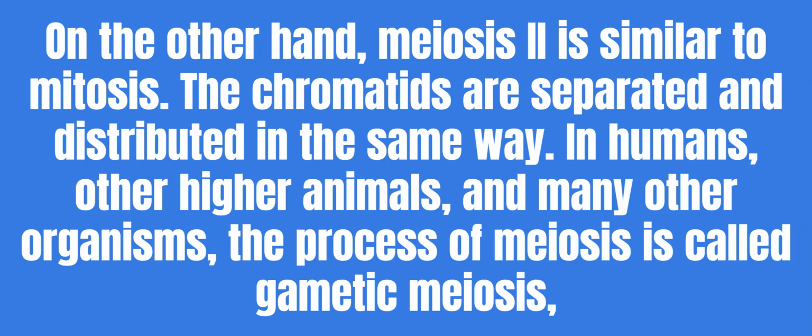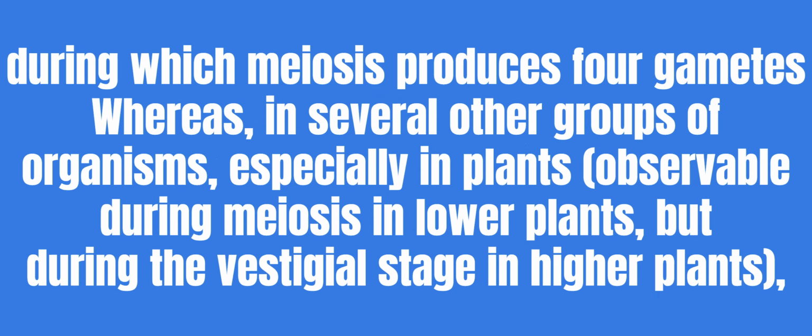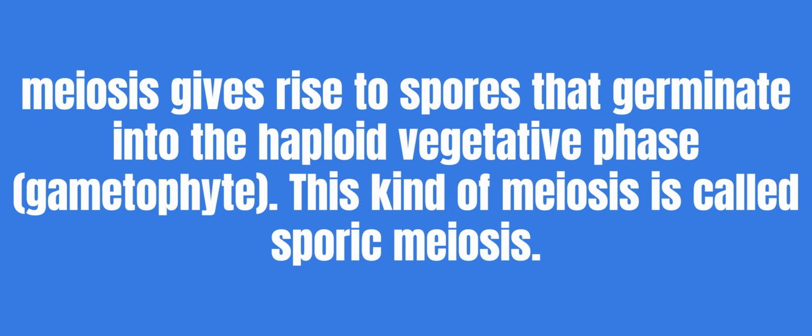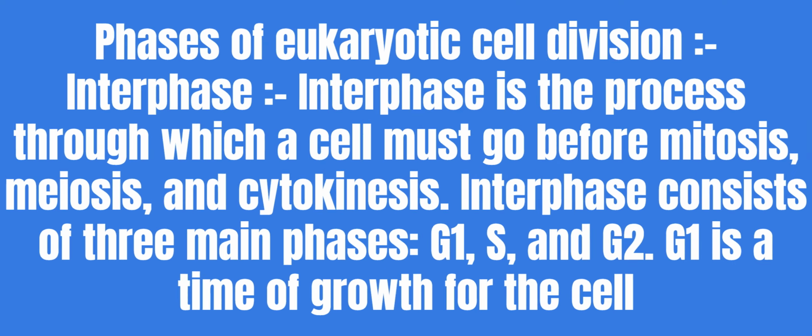In humans, other higher animals, and many other organisms, the process of meiosis is called gametic meiosis, during which meiosis produces 4 gametes. Whereas, in several other groups of organisms, especially in plants, observable during meiosis in lower plants, but during the vestigial stage in higher plants, meiosis gives rise to spores that germinate into the haploid vegetative phase, gametophyte. This kind of meiosis is called sporic meiosis.